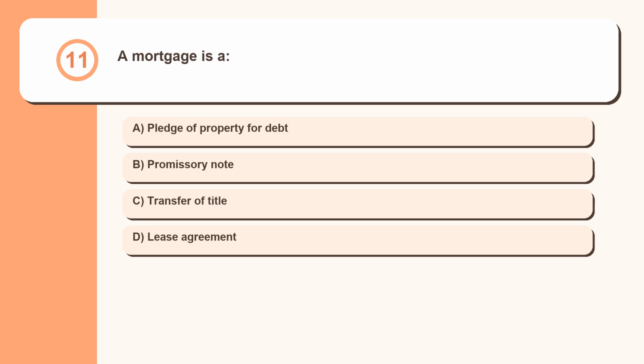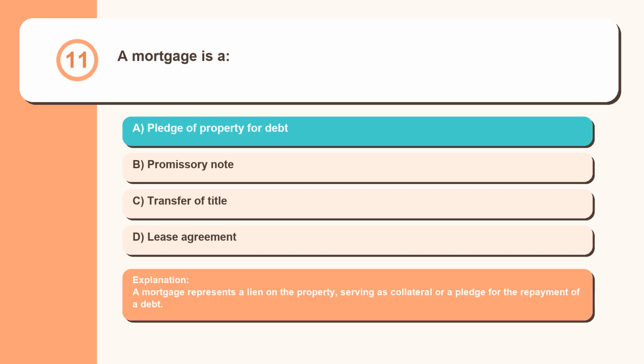Question 11. A mortgage is a: pledge of property for debt, promissory note, transfer of title, lease agreement. A mortgage represents a lien on the property, serving as collateral or a pledge for the repayment of a debt.